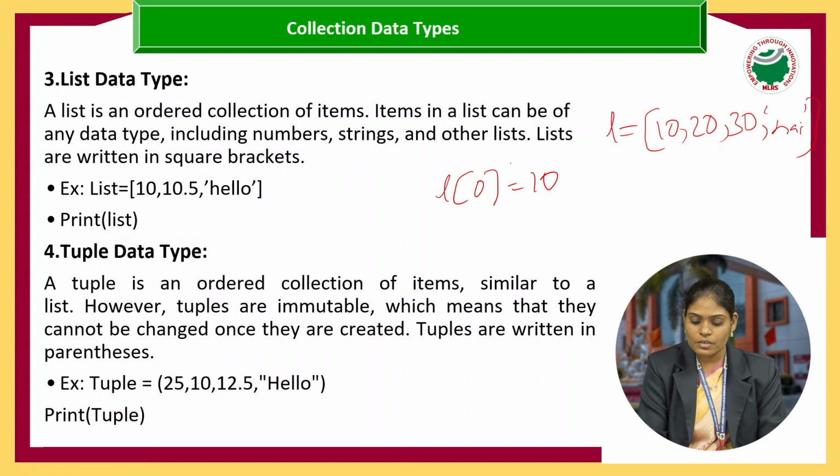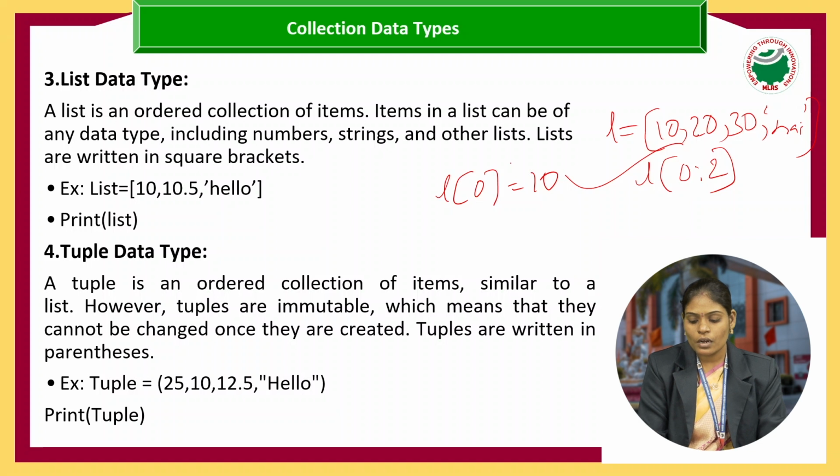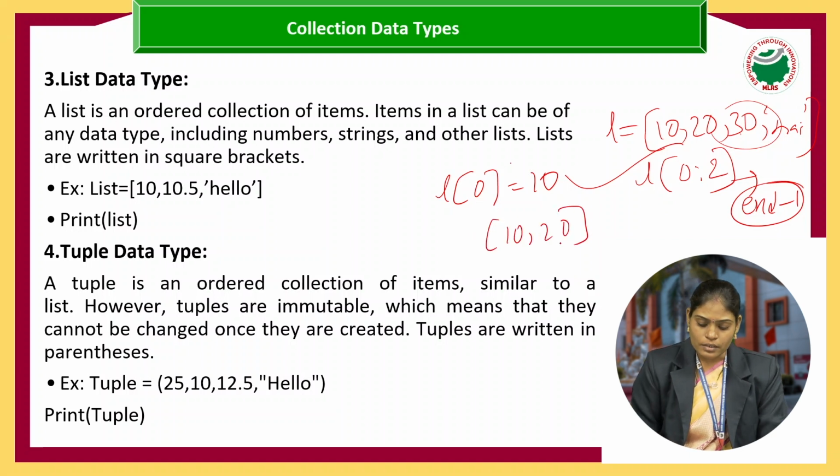So L of 0 represents 10. If I write 0 colon 2, does it display 0, 1 and 2? No, it will not display the value at 2. As I already discussed, the end value is always end minus 1. So it will display the values 10 and 20. The values in the list are 10, 20, 30 and hi.